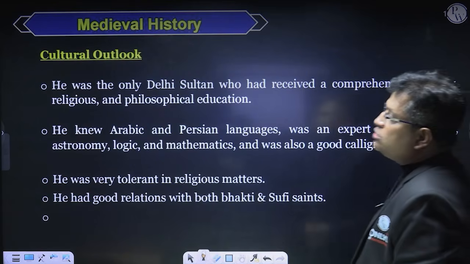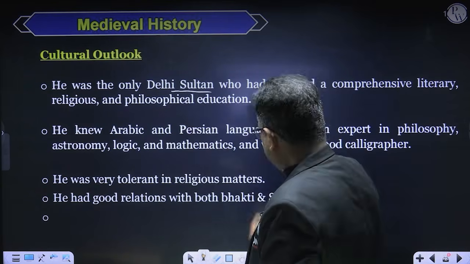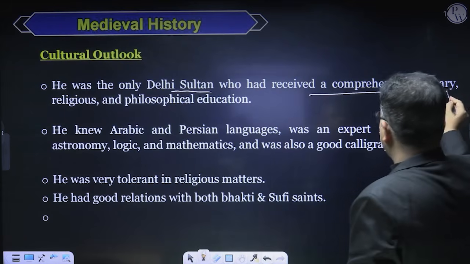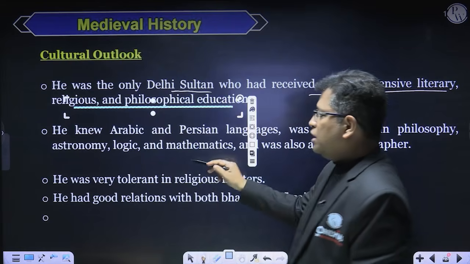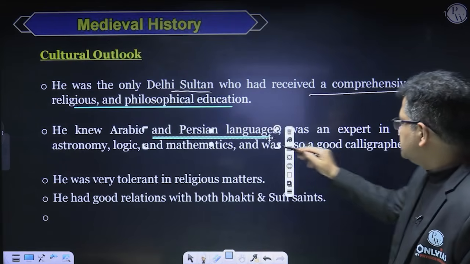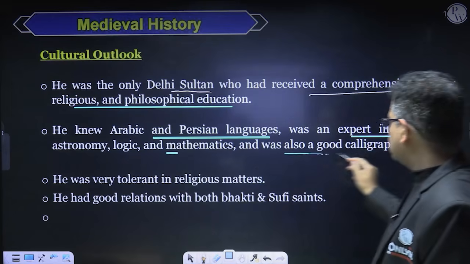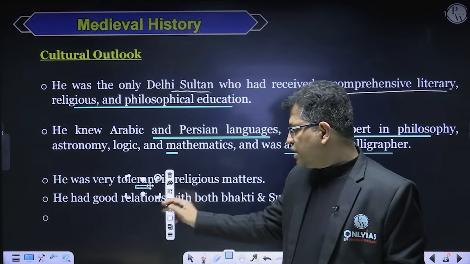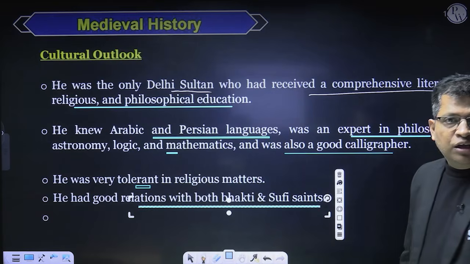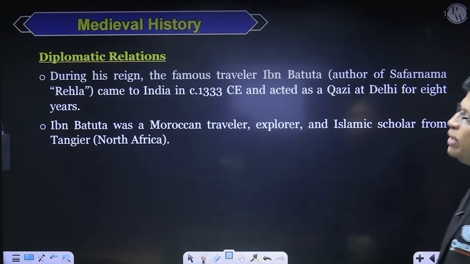Now coming to the cultural outlook of Muhammad bin Tughlaq, he was the only Delhi Sultan who had received a comprehensive literary, religious, and philosophical education. He knew Arabic and Persian languages and was expert in philosophy, astronomy, logic, and mathematics, and was a good calligraphist as well. He was tolerant in religious matters, and he had good relations with both Bhakti and Sufi saints, sirs and madam, right? Now, his diplomatic relations.